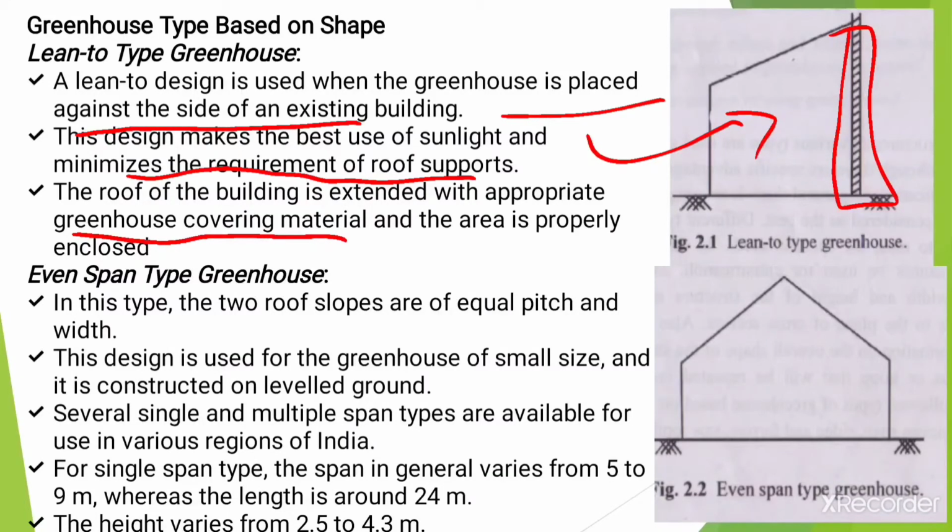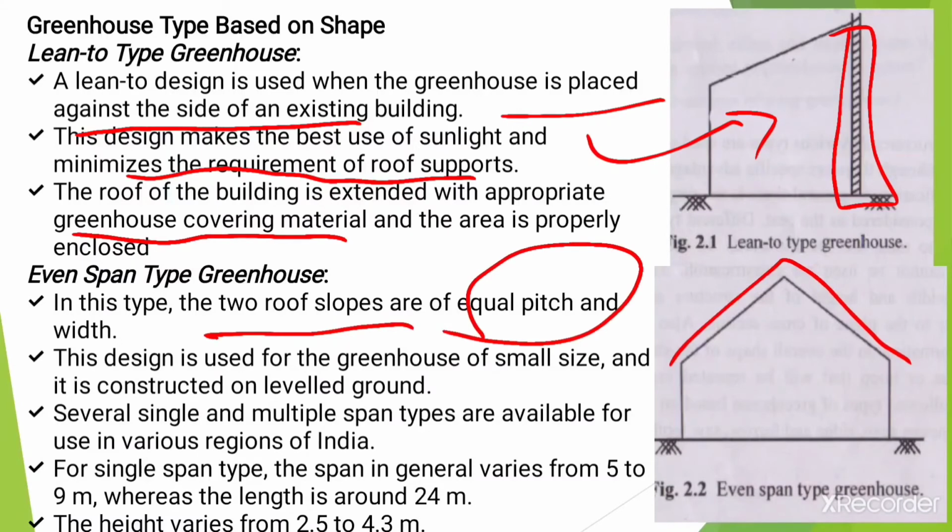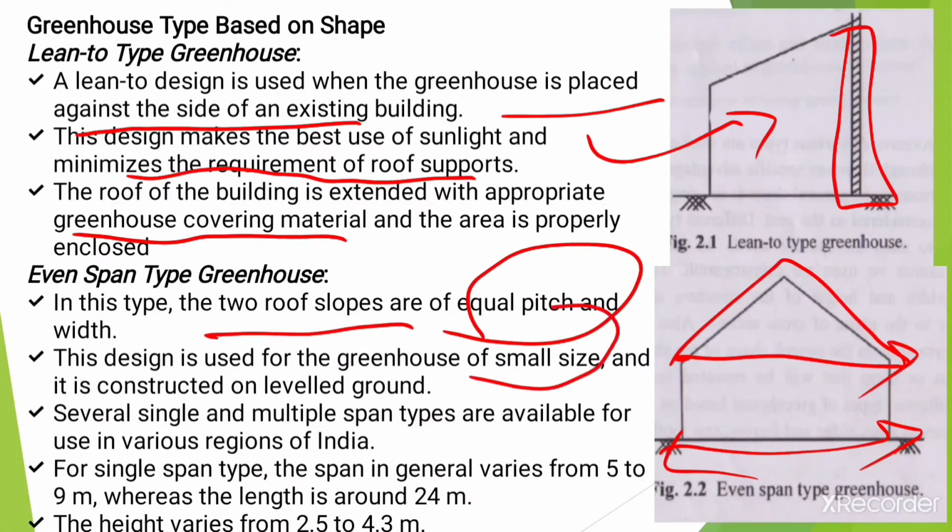Okay, the next type of greenhouse is the even span type of greenhouse. In this type, there are two roof slopes of equal pitch and width. Okay, these two roof slopes have equal pitch and equal width, and this design is used for greenhouses of small size, and it is constructed on leveled ground.